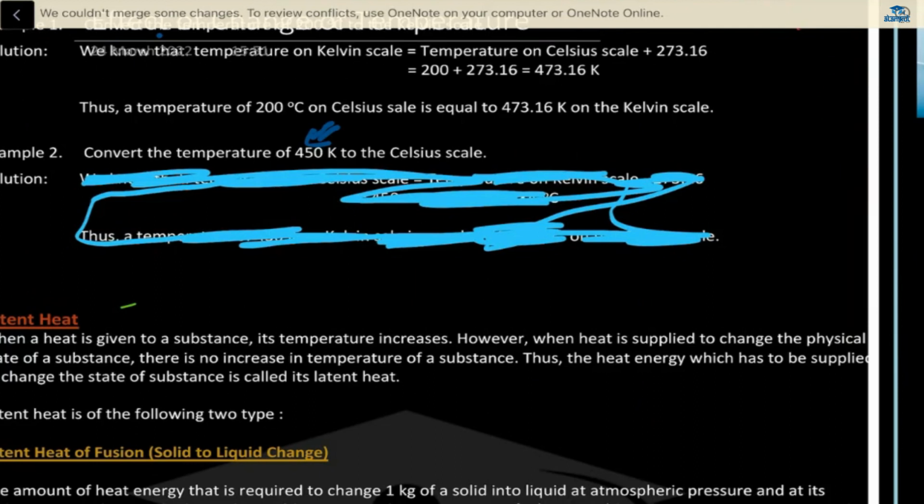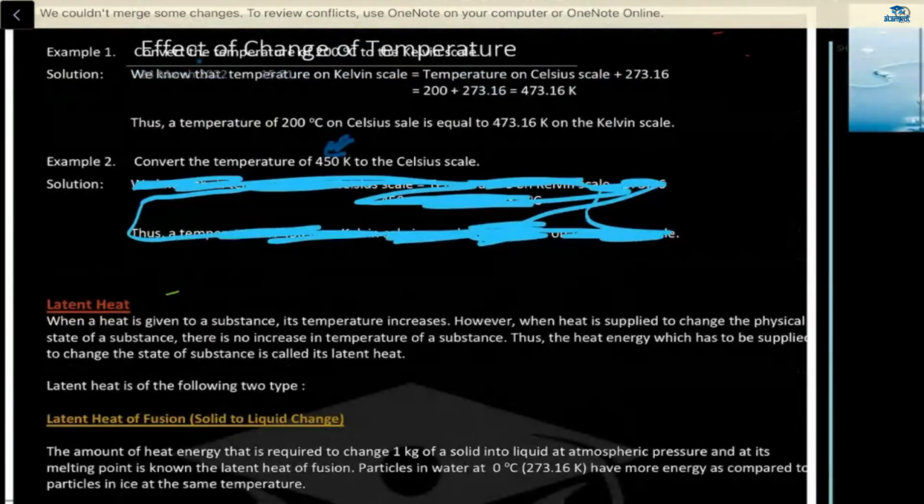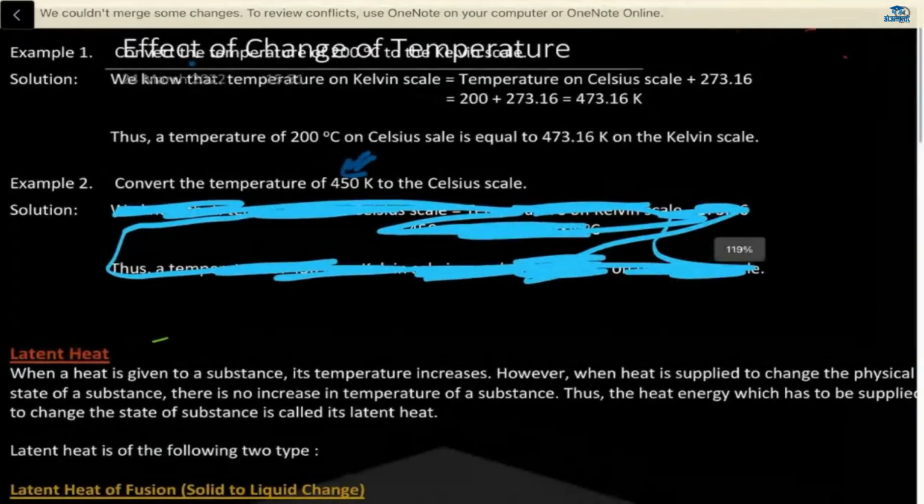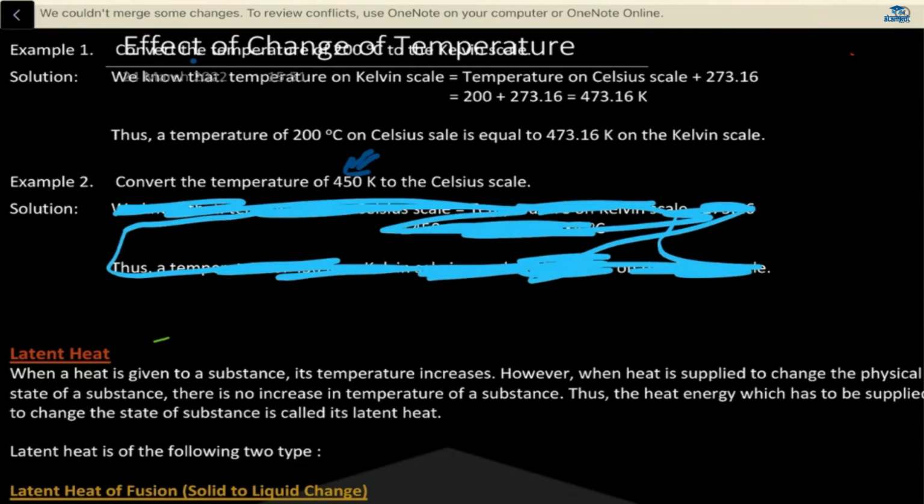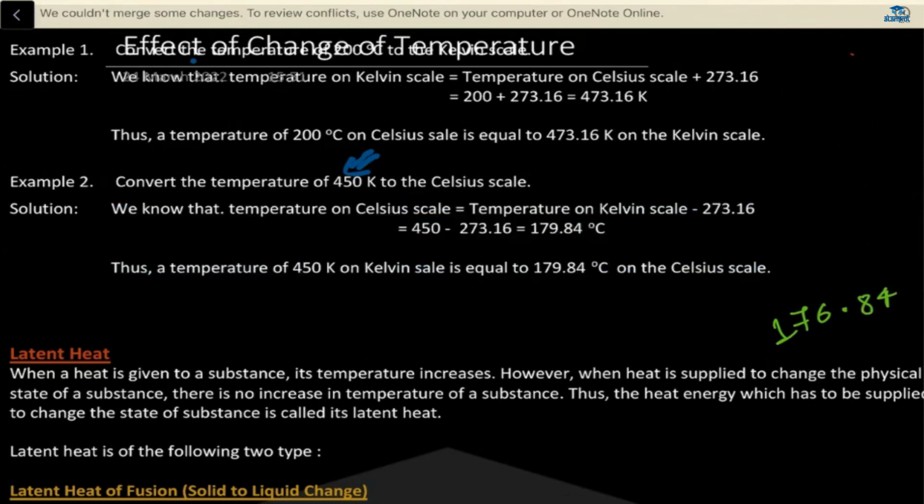The answer comes to 176.84. Let me reveal the answer. It's correct. You have to apply this formula.